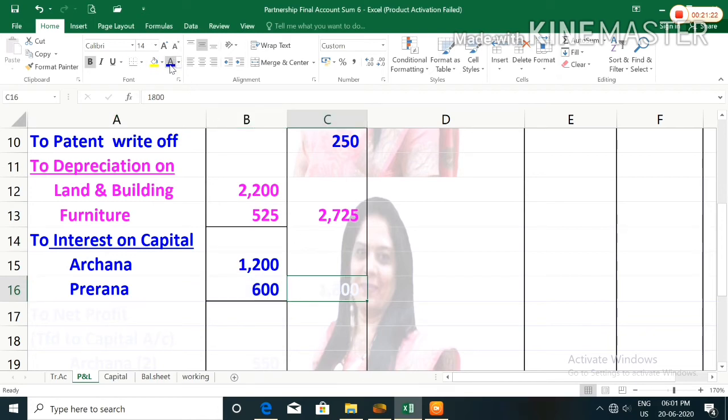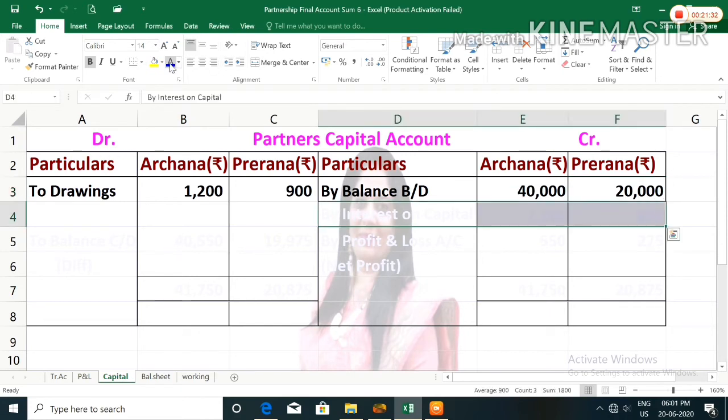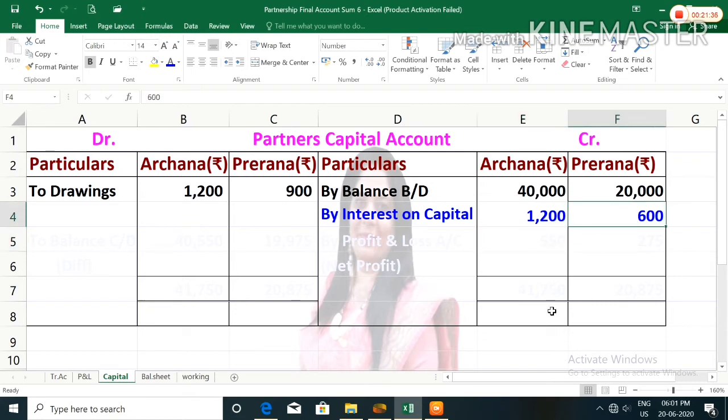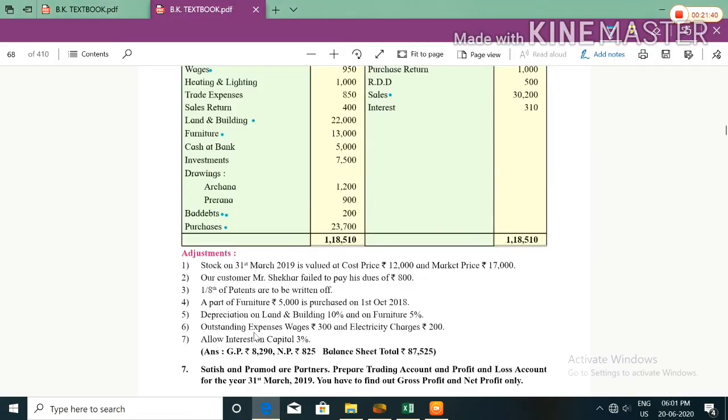Total amount will be recorded in outer column, that is 1,800. Second effect will be given in capital account credit side. You will write by interest on capital in Archana column 1,200, in Prerna column 600. So we have recorded all these adjustments.